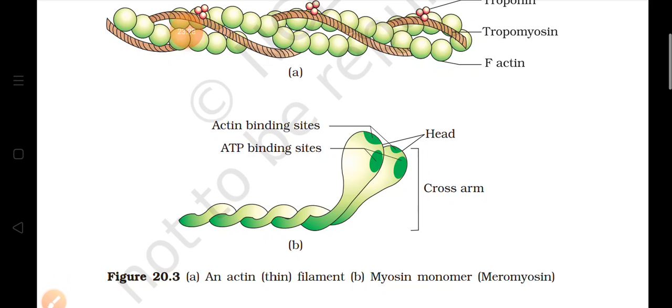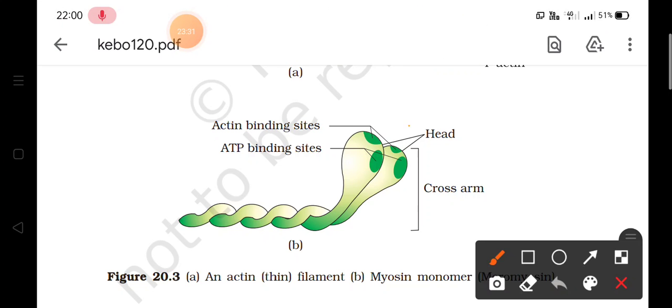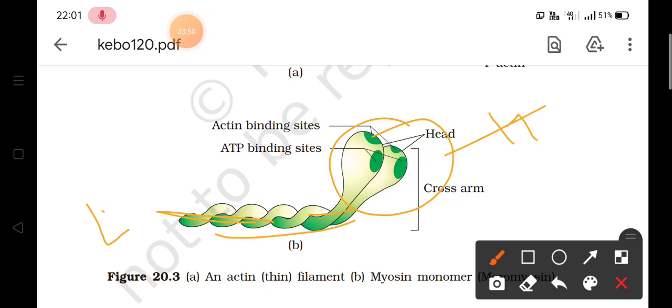This meromyosin has two main parts. This is the globular head, with a short arm and a tail. So these are the parts, of which the former is called heavy meromyosin, and the latter part is called light meromyosin.